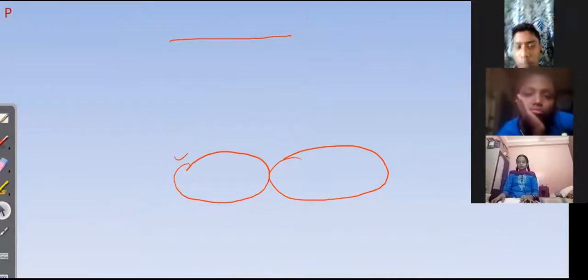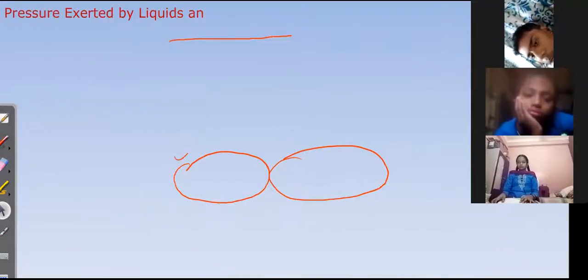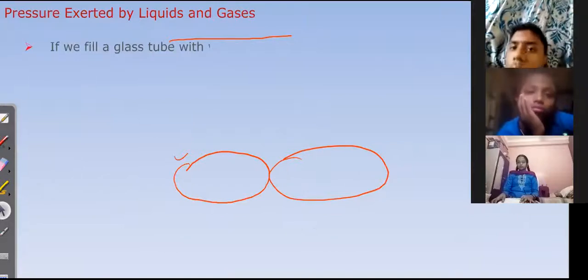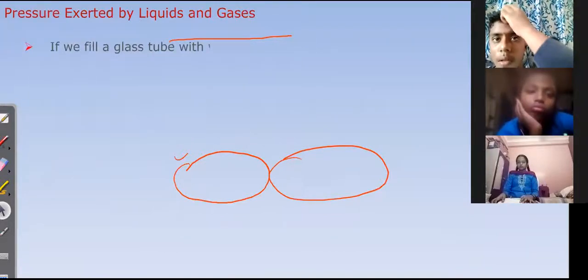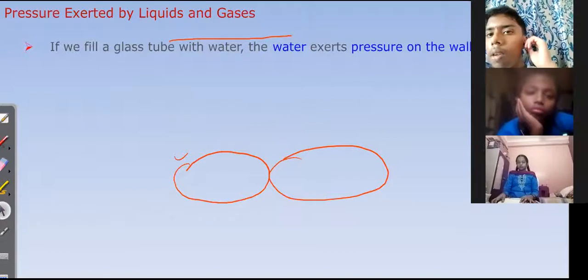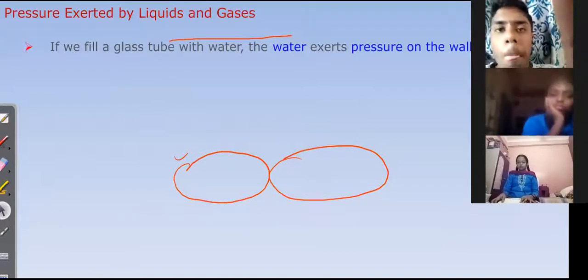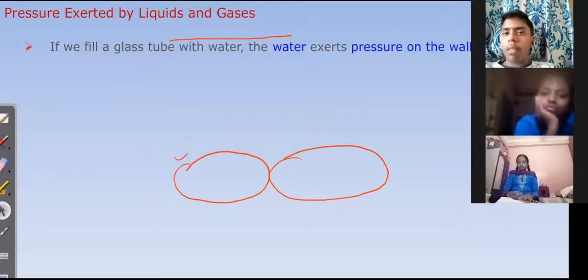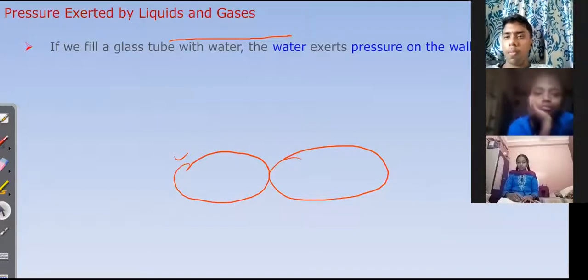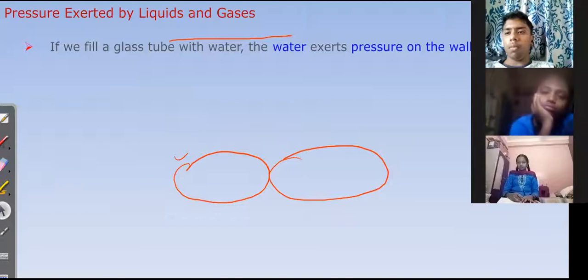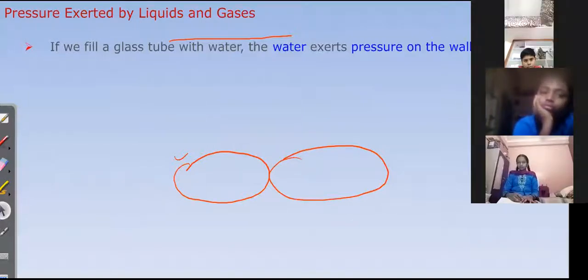Are you catching everyone? Yes, sir. Here, pressure exerted by liquids and gases. If we fill a glass tube with water, the water exerts pressure on the wall of the tube. Yes or no?